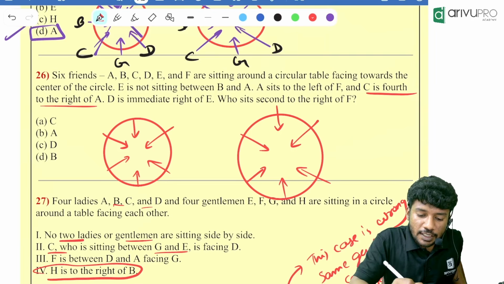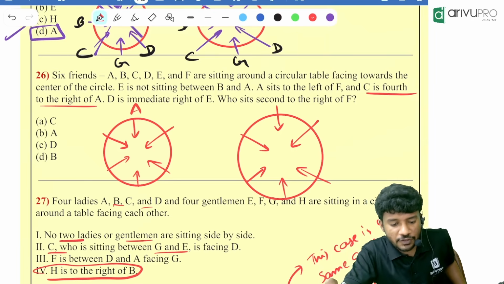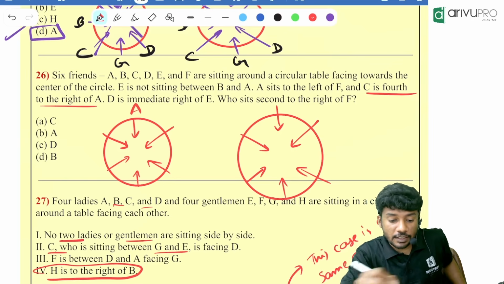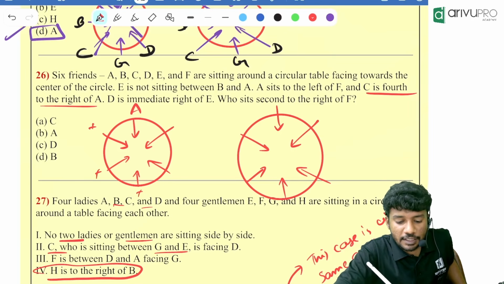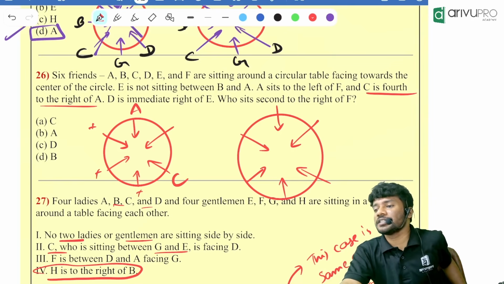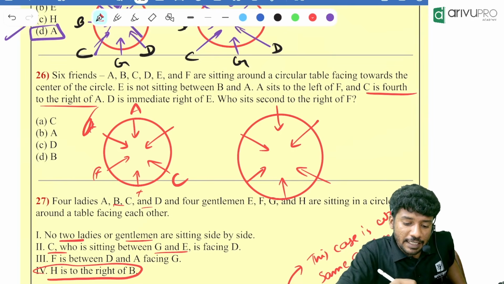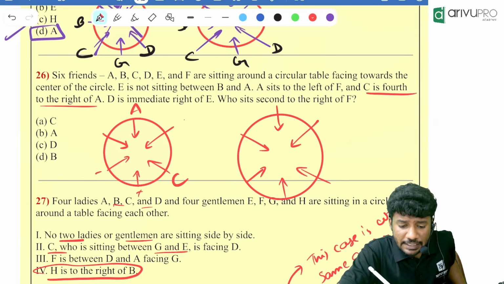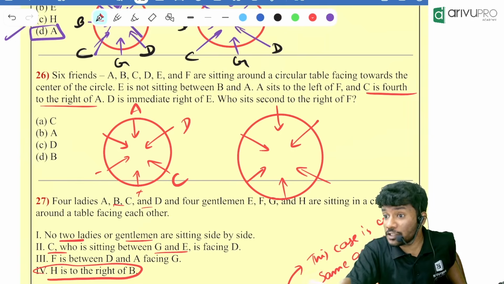C is 4 to the right of A. That means if A is over here, where will be the position of C? 4 to the right. This is first right. This is second right. This is third right. And finally C is over here. Then D is an immediate neighbor of E. D is an immediate neighbor of E means can D come and sit over here? No, immediate neighbor of E. E should also be there.